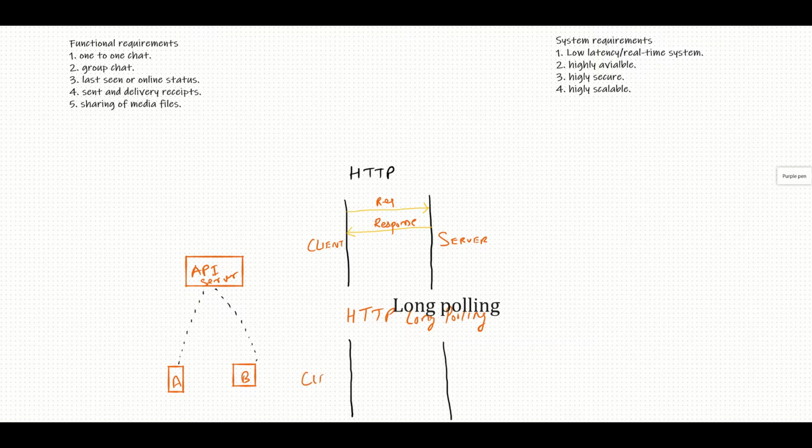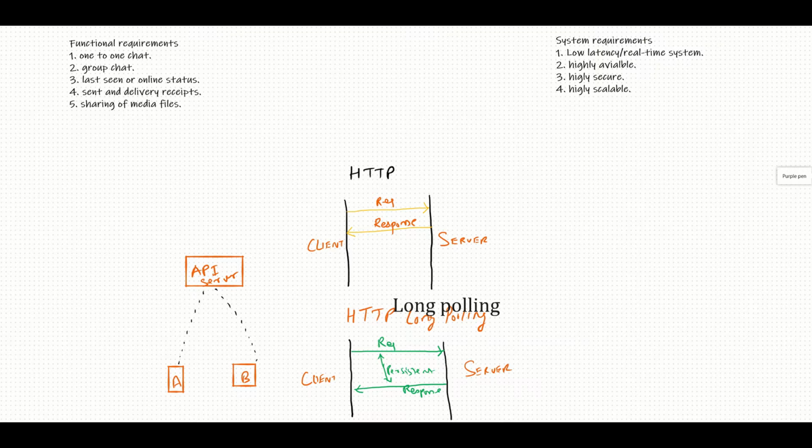If we have a client here and a server here, the client initiates a request, and this request remains persistent for a long time. Then the response: as soon as the server gets something for A, it sends the message to client A, and when client A receives a response, it initiates another connection and keeps it open.